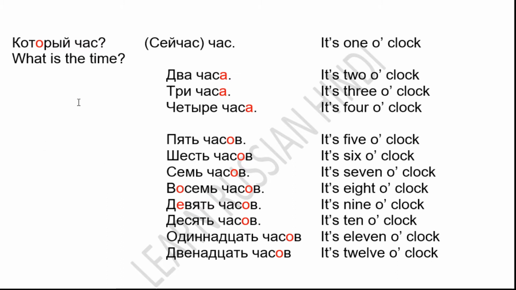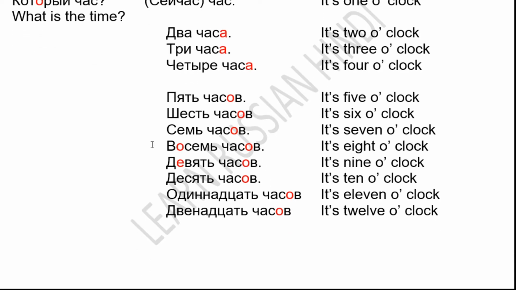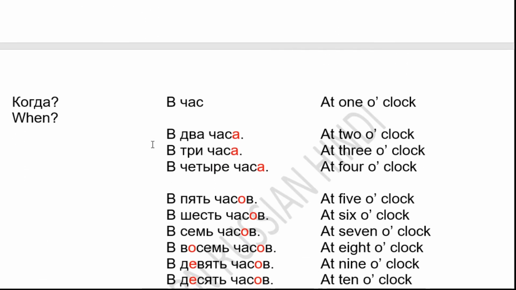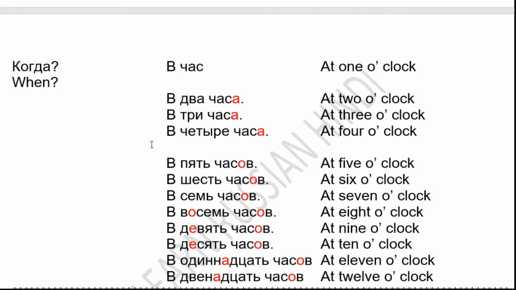So once again, for 1 o'clock, chas. For 2, 3, 4, chasa. For 5 to 12, chasov. I hope you understand. If you have any doubt, please ask in the comment section. So that was how to say what is the time.